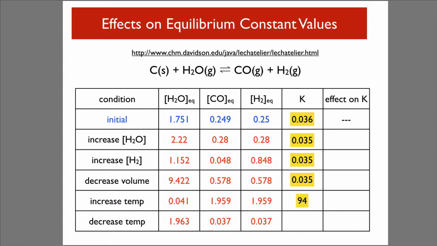However, if you increase the temperature, you can see that the equilibrium constant has increased. So you've got more products. If you decrease the temperature, that equilibrium constant has gone down. So no effects by changing concentration, no effect by decreasing volume, but increasing temperature increases the equilibrium constant, and decreasing temperature decreases it.